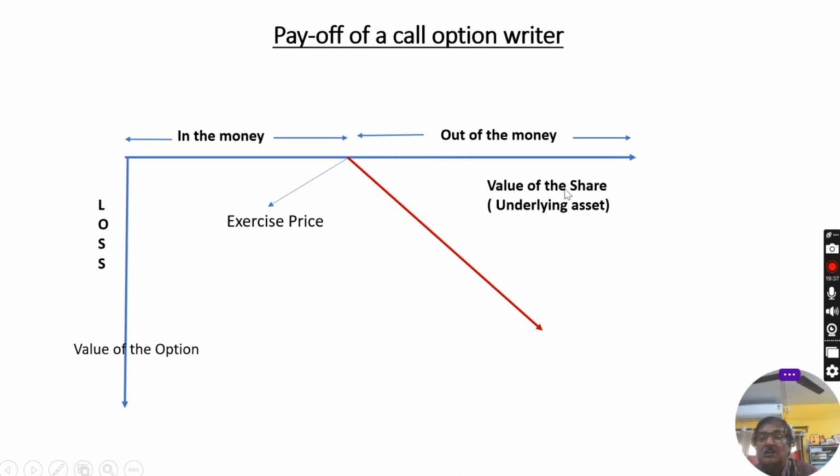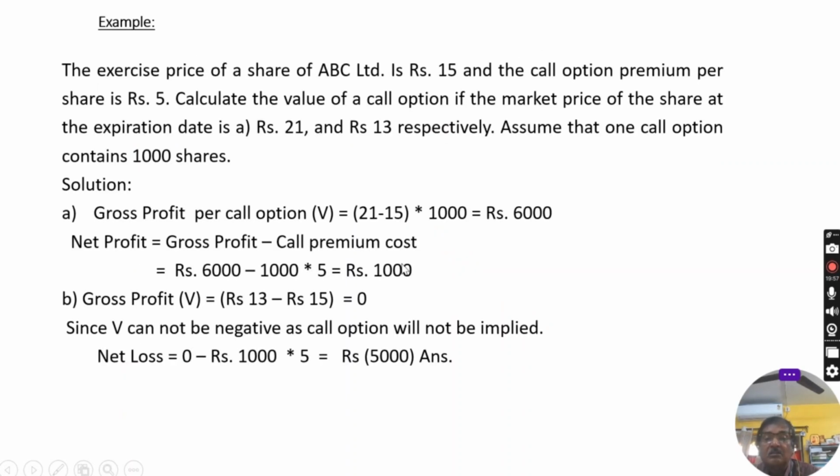The value of the share or underlying asset is shown by this line. So this is the graphical presentation for the payoff of a call option writer. You can say this is the reverse of the call option buyer. Buyer means who purchases, writer means the seller. Now a numerical example is given to have a clearer idea.